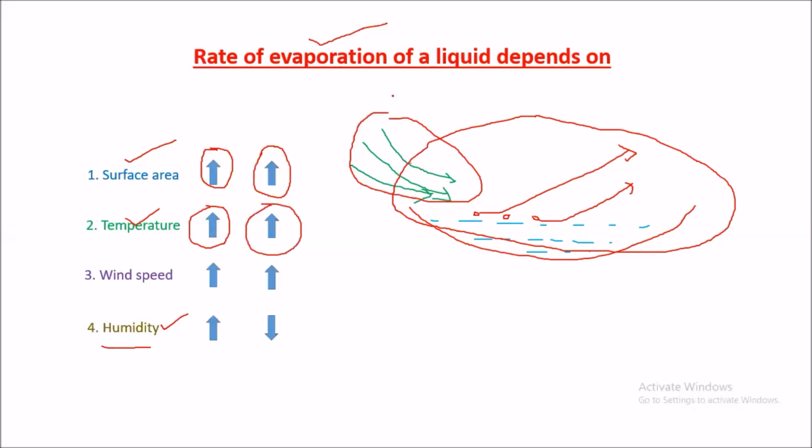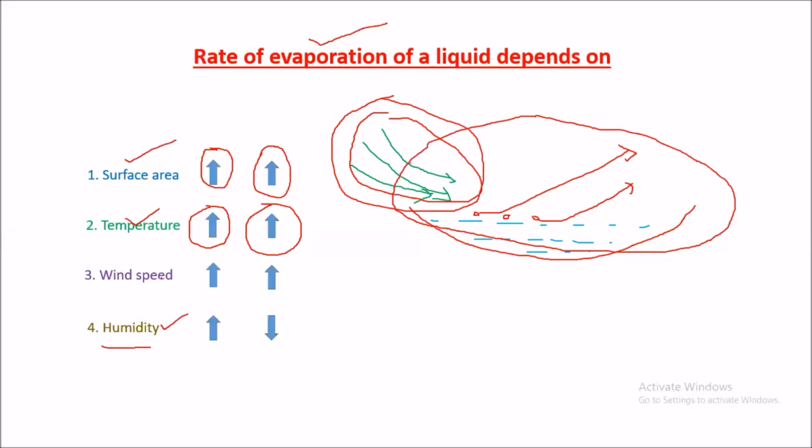Wind speed, air. In air there are molecules, and those air molecules will collide with the molecules present in the liquid, and due to that collision, energy will be transferred from one molecule to another. That molecule will be taken away. Then evaporation takes place, and we call it the escaping of molecules.